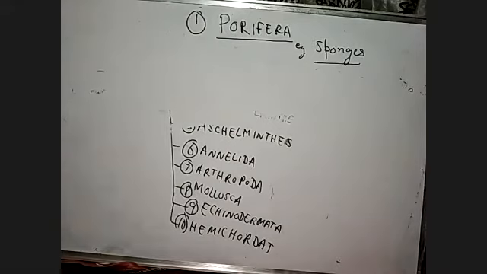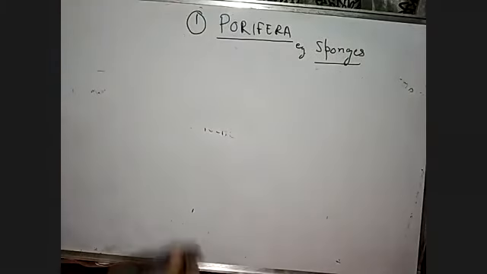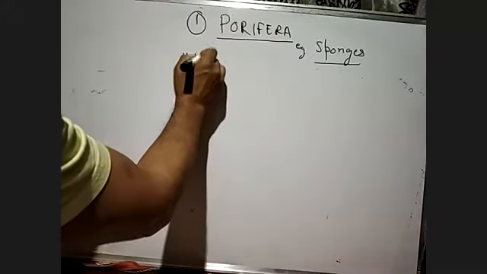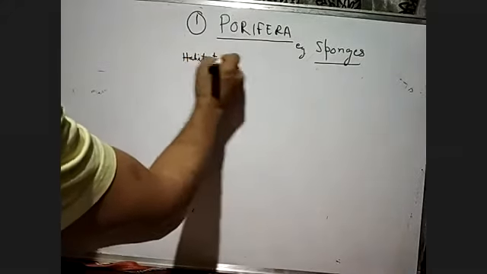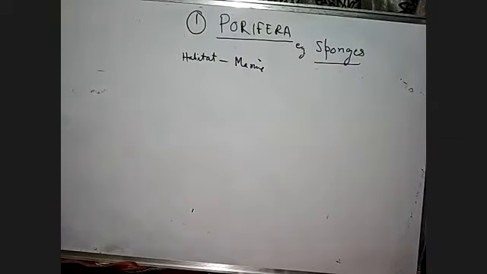If you look at the Porifera, all of them have a marine habitat. Any phylum we go to, we have to start with the habitat where they are living. So the habitat will be marine habitat.